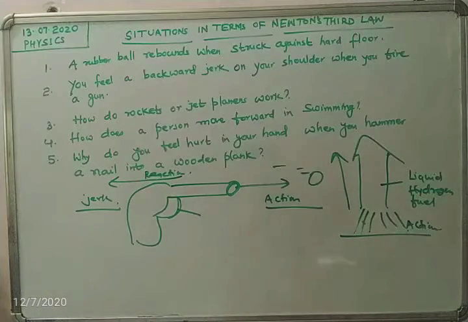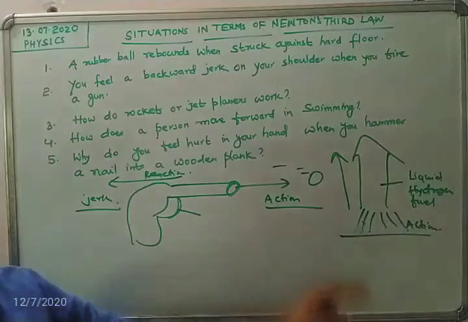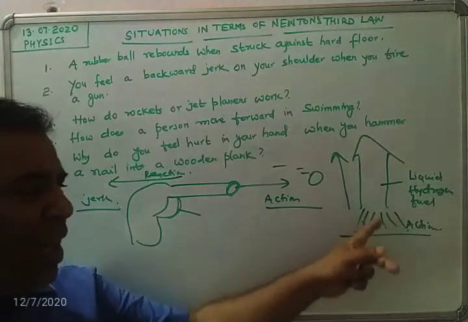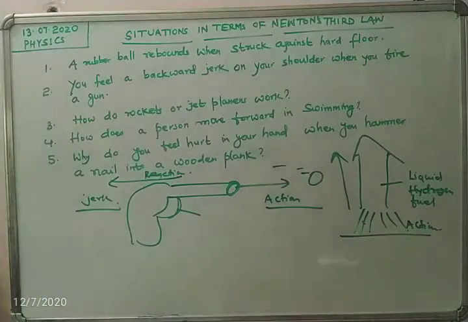So, students, in jet engines and rockets, the fuel is burned to produce a large quantity of hot gases. These hot gases coming out of the rocket with great force are called the action force.